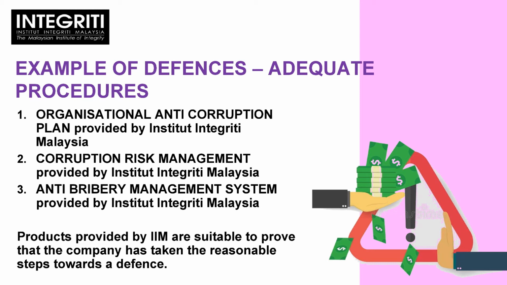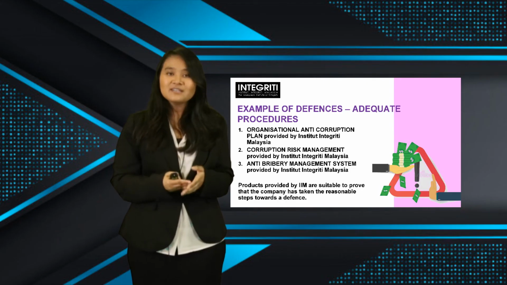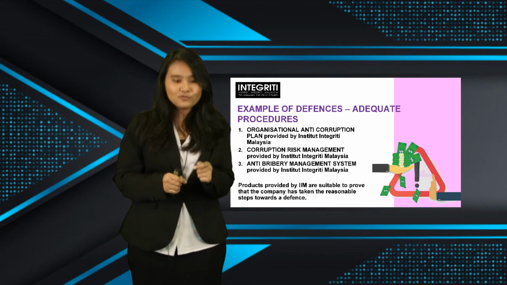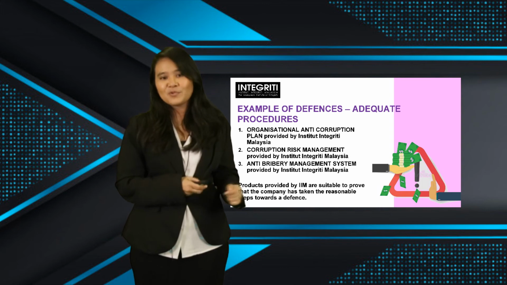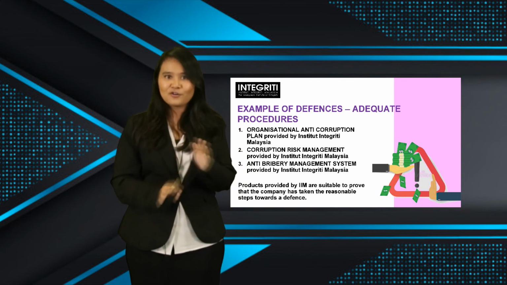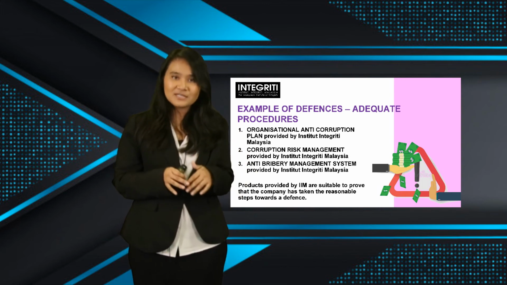These three products or services are things that you can implement into your commercial organization in order to ensure that you have in place an adequate procedure as a solid defense in the event that you are charged under Section 17A. Products provided by IIM are suitable to prove that the company has taken the reasonable steps towards the defense. All right, we're actually done with the whole part of Section 17A on corporate liability.